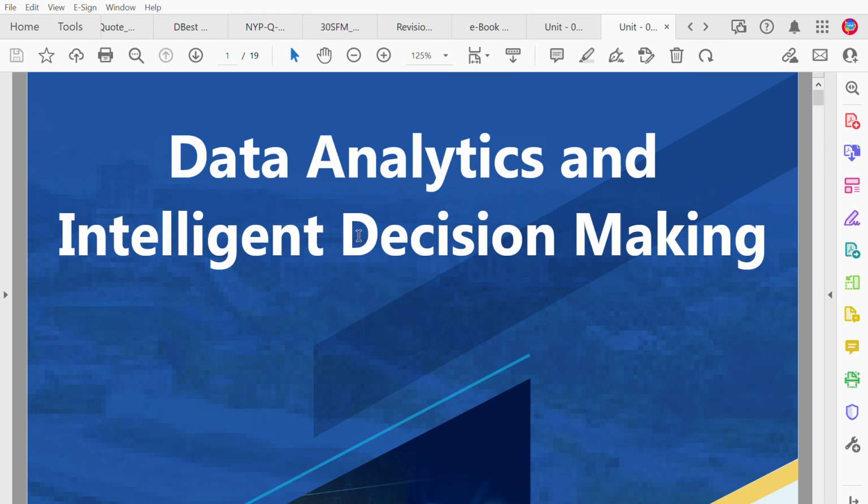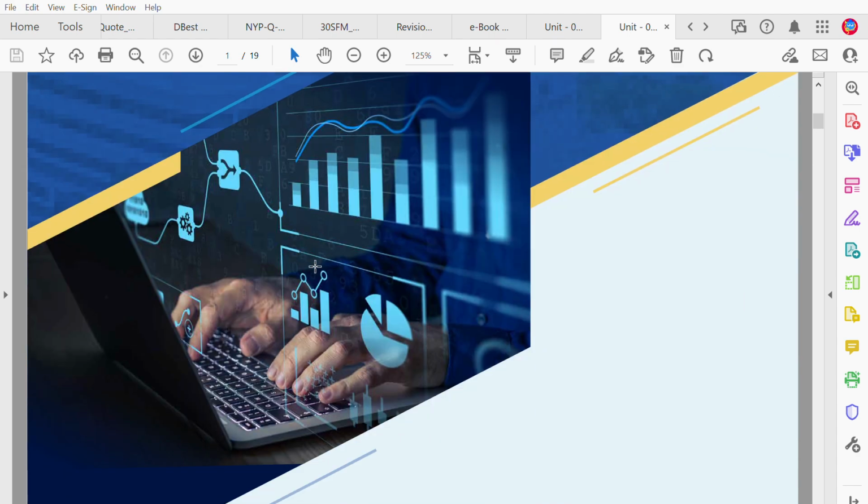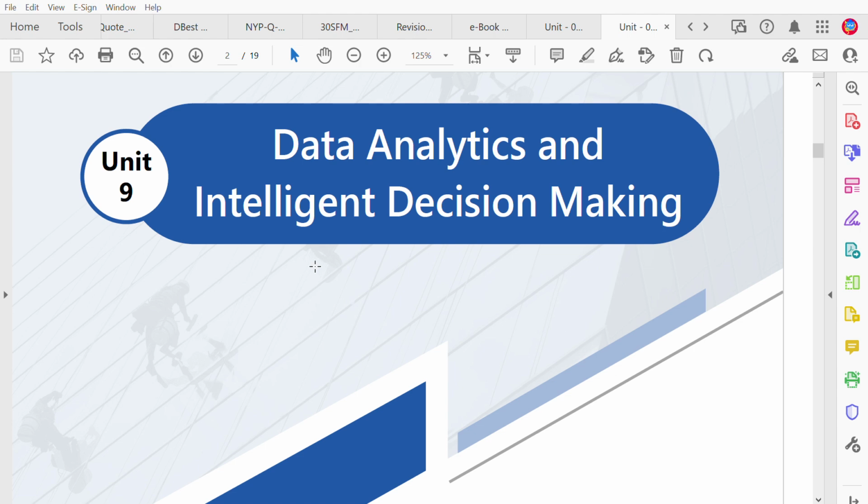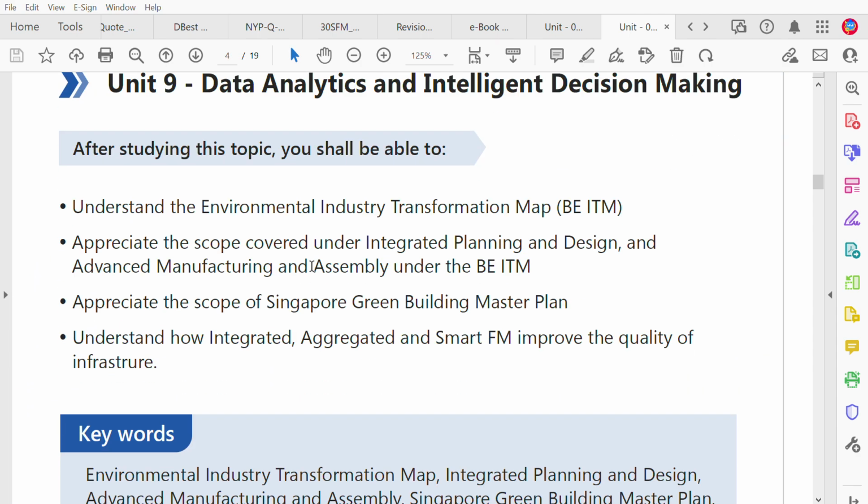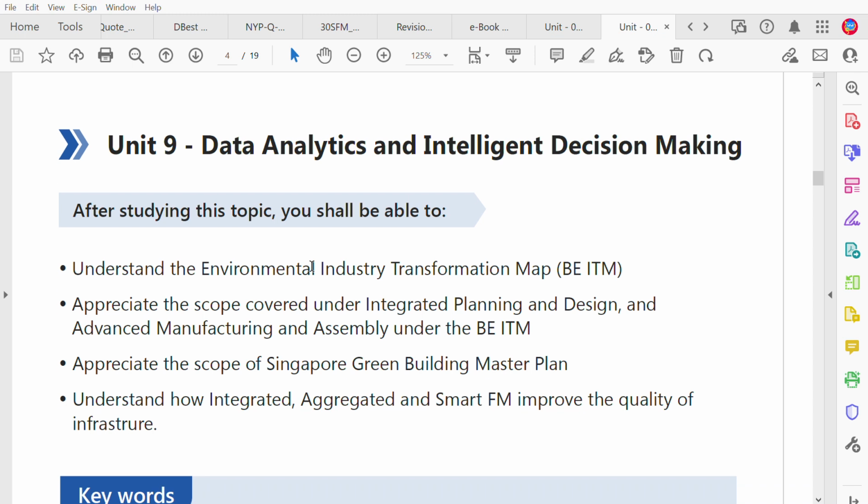Okay, now is chapter 9. We'll talk a little bit about data analytics and intelligent decision making. So this chapter is about data analytics and intelligent decision making. I believe if you have done the earlier chapters on data analytics, they talk a little bit about how we can look at data. And for this chapter, you will understand some industrial transformation roadmap.